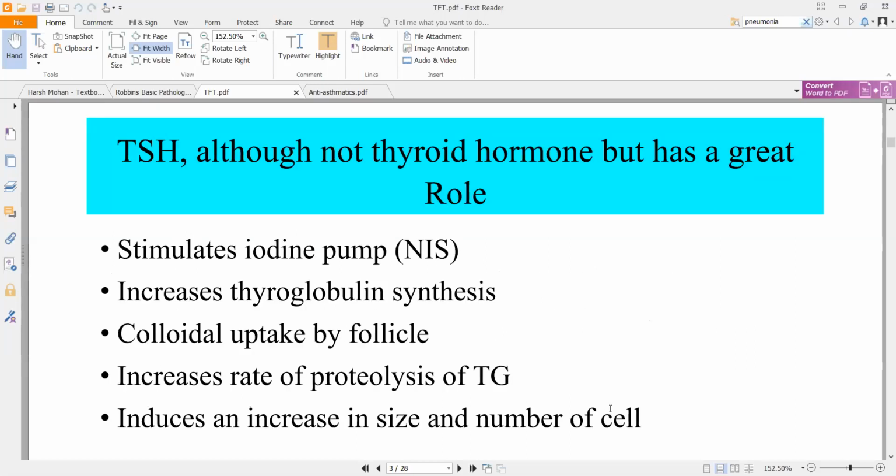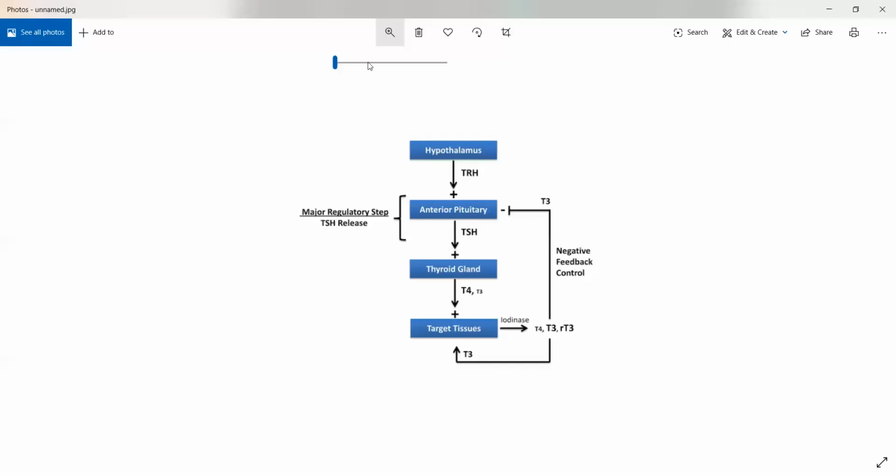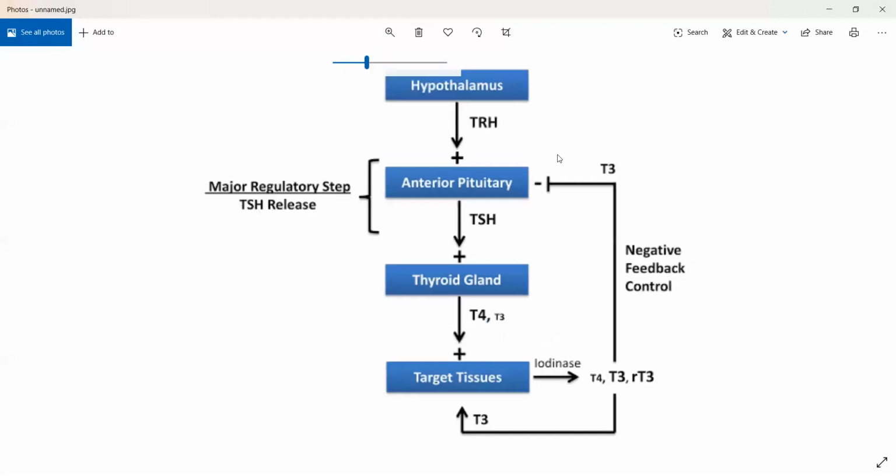Now what is TSH? Before this you need to understand the relation between TSH, TRH and thyroid hormones. One second, let me show you. Are you able to see this? Yes, sir. Okay.